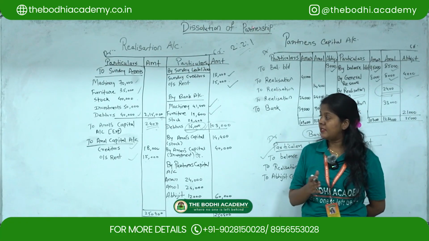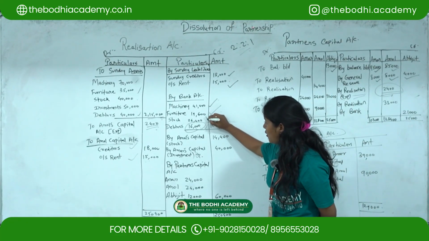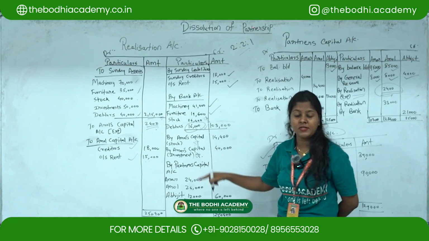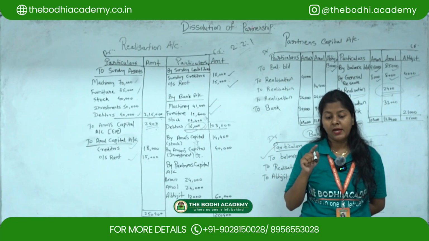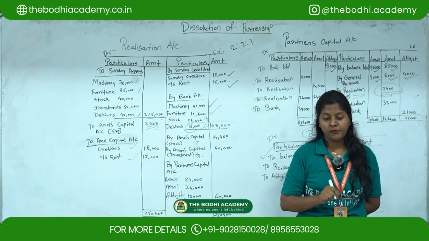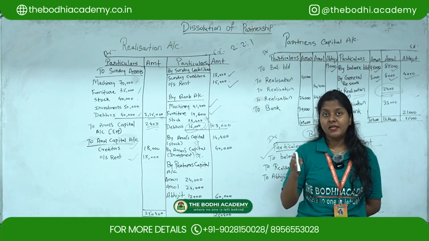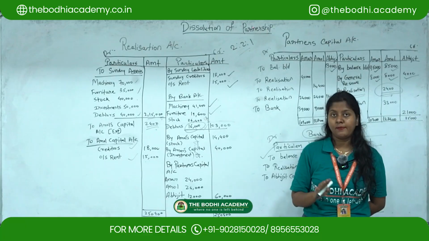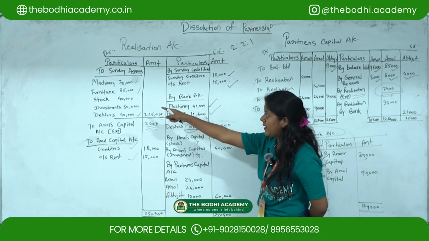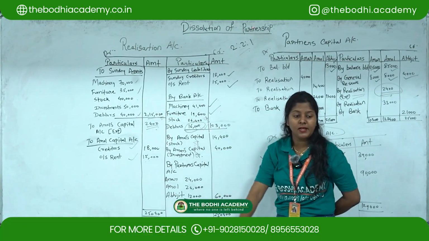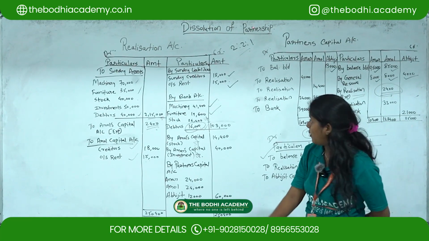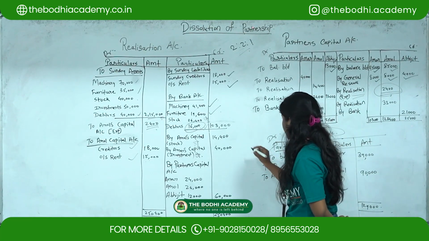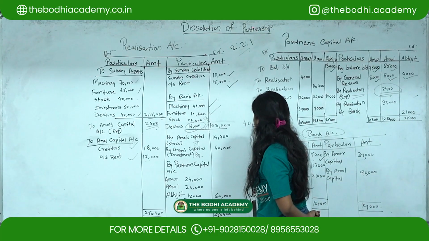The next part is with regards to stock. Now stock was left. So 40% of the stock was taken over by Amol at 90% of the book value, and the remaining stock is realized at 110% of the book value. Now if you see the actual amount of stock in the trial balance, they have given stock as 40,000. That is the actual amount of stock. Okay. So stock we have for 40,000.